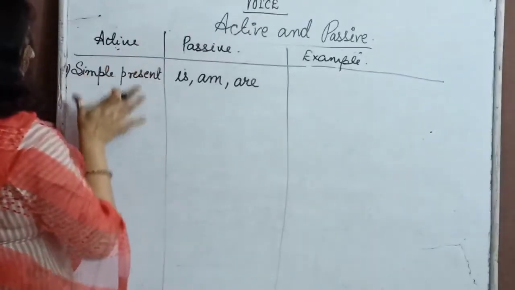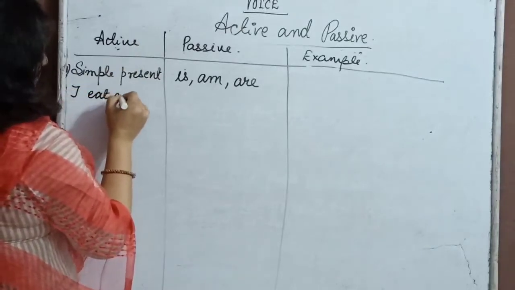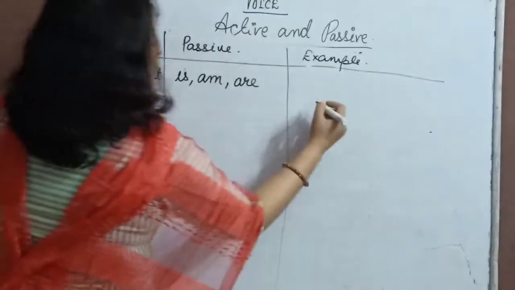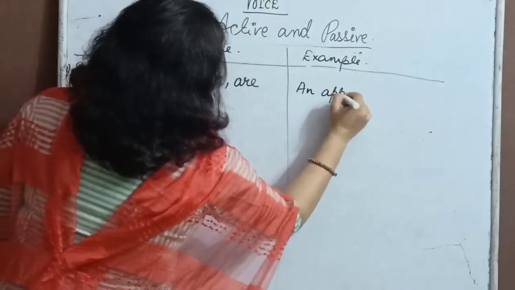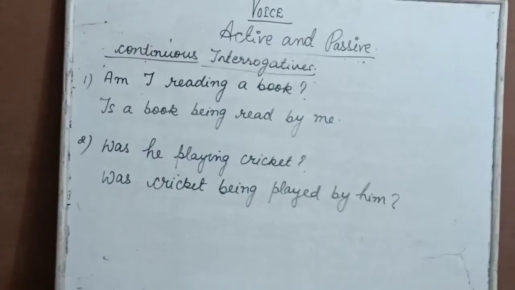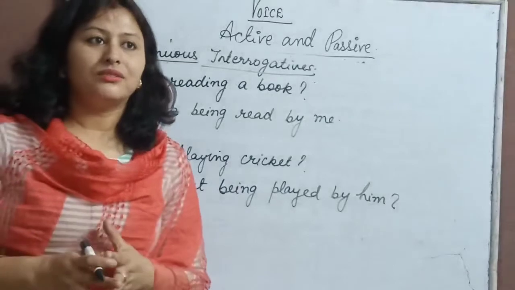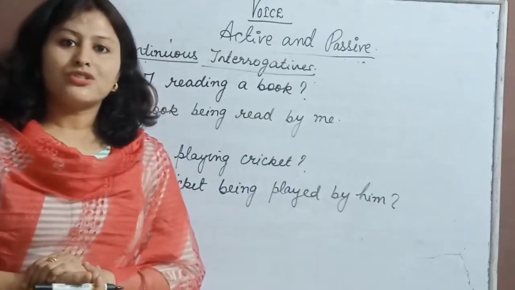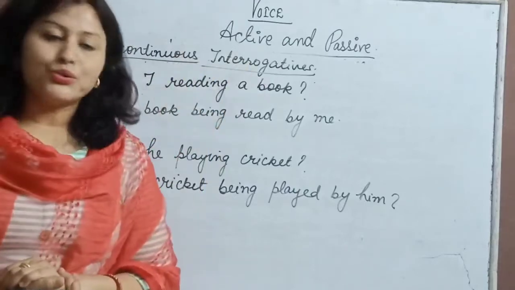If in our active I have written, I eat an apple. So what will it become here? An apple is eaten. We have seen the three forms, affirmative, negative, how to change them into passive. Now let us talk about the interrogatives, continuous form interrogatives, how to change them.